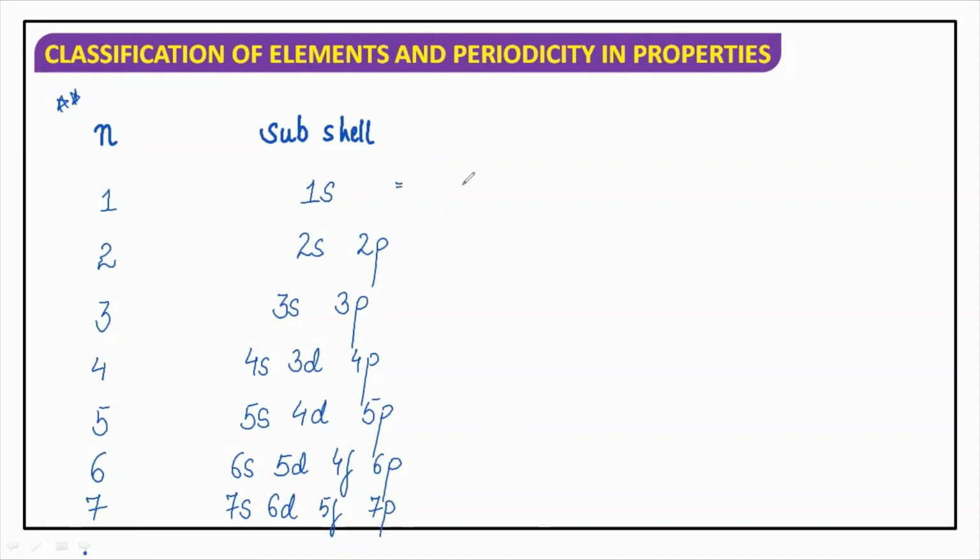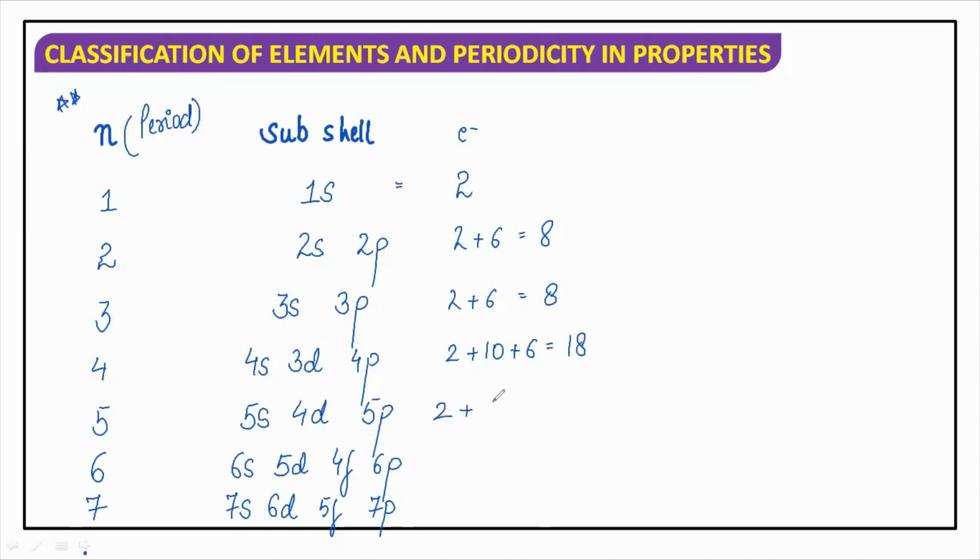For s, we can have a maximum of 2 electrons. For the second period, it is 2 plus 6, which will become 8. For the third period, it is again 2 plus 6, 8. For the fourth period, because what does n denote? n denotes the period of the periodic table. So it is 2 plus 10 plus 6, which will come out to be 18.